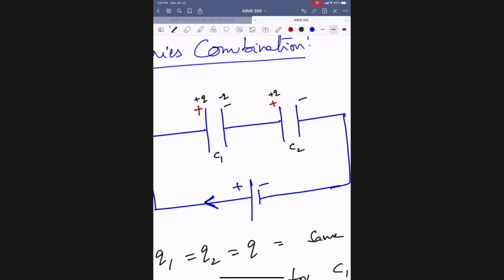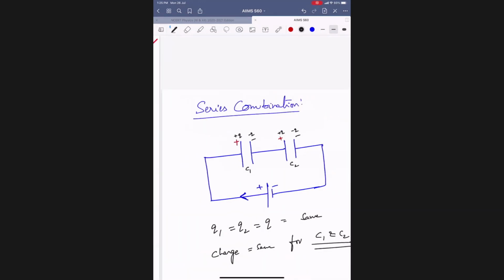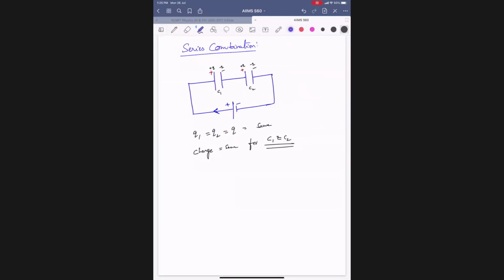This will be how much? Plus Q. This will be how much? Minus Q. Plus and minus. So these two capacitors carry equal amount of charge. This is the main rule for which combination? Series combination. Therefore, we can say as Q equal to C into V, Q remains constant.